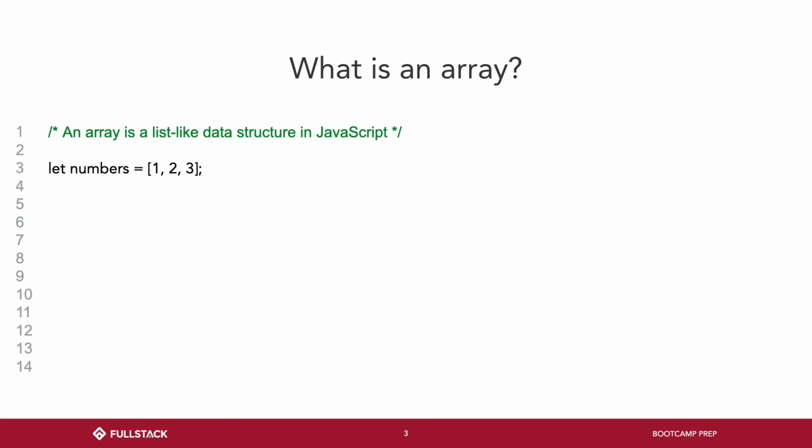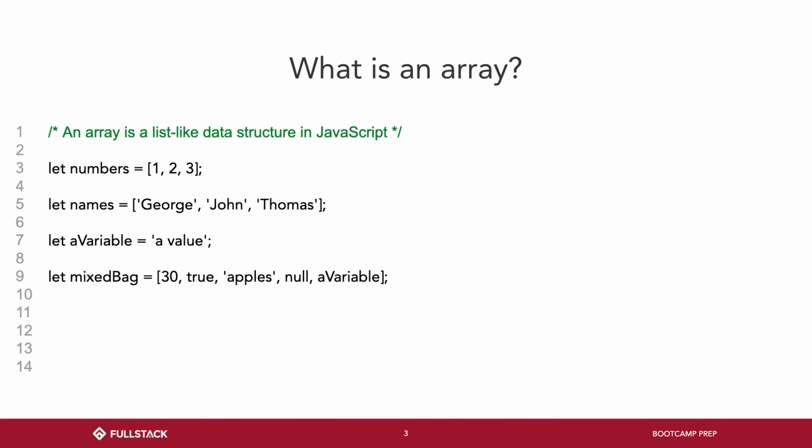Let numbers equal an array with 1, 2, 3. Let names equal George, John, Thomas. Let a variable equal a value. Let mixedBag equal 30, true, apples, null, a variable. These values inside of an array are called elements. Okay? So the element at index 0 in mixedBag is 30. The element at index 2 in names is the string Thomas. Okay?